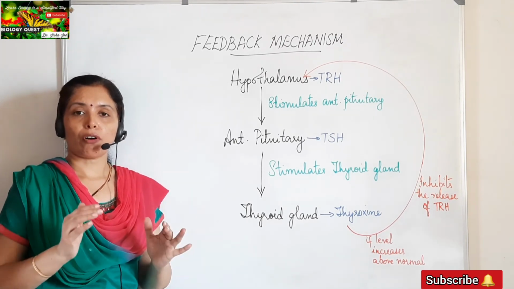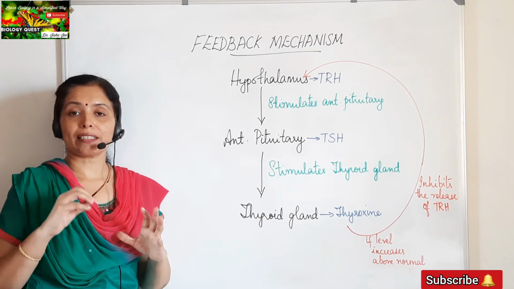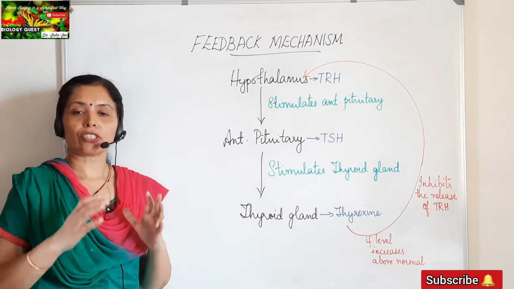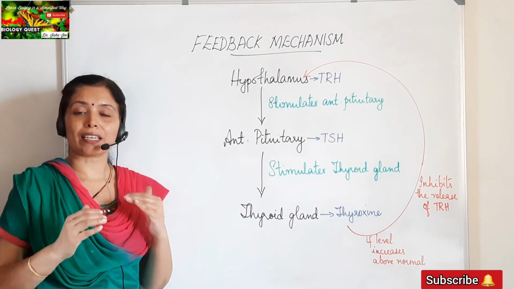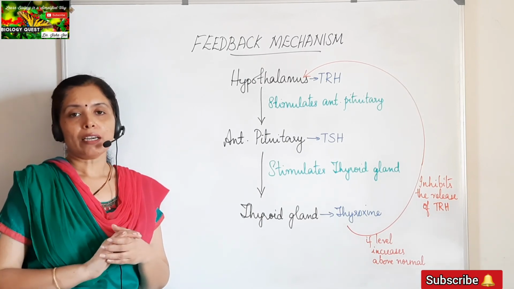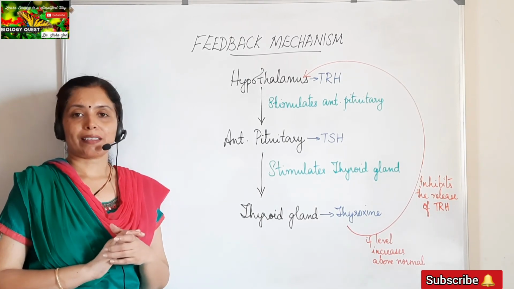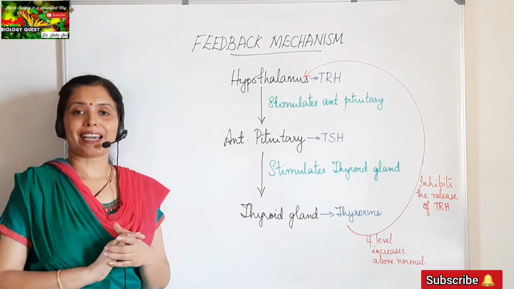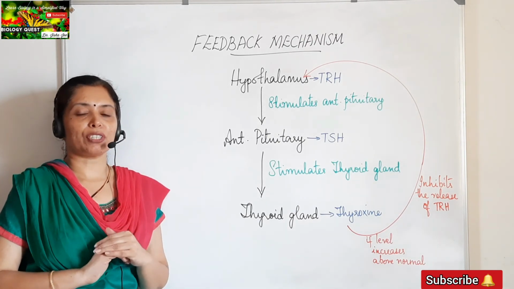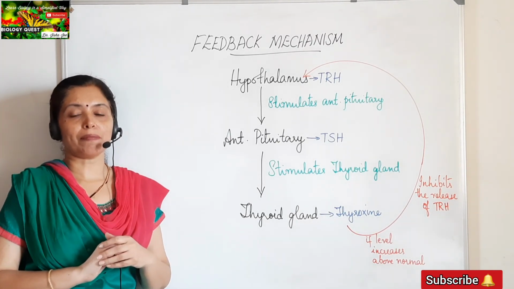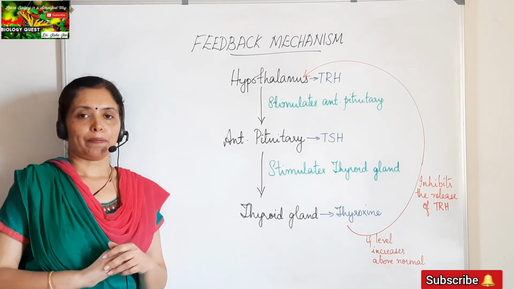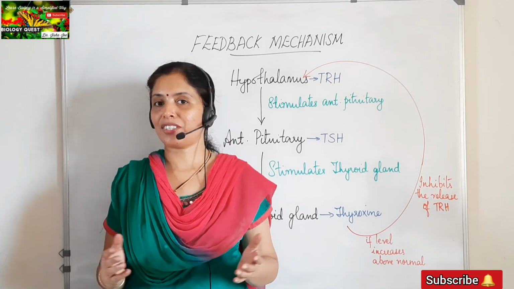So oxytocin hormone is released, which stimulates the contraction of the uterus during childbirth, and this contraction of the uterus will continue to increase. More and more contractions will take place until the birth of the baby. This type of mechanism is called positive feedback mechanism. But in our syllabus we just have the negative feedback mechanism, and we have it with reference to the TSH level in the blood. So my dear children, hope this session is clear to you.